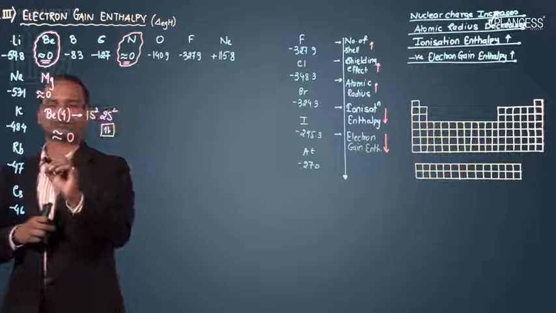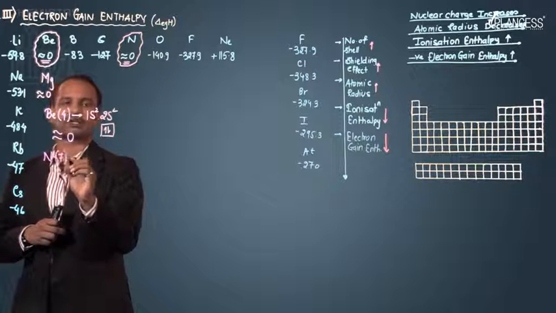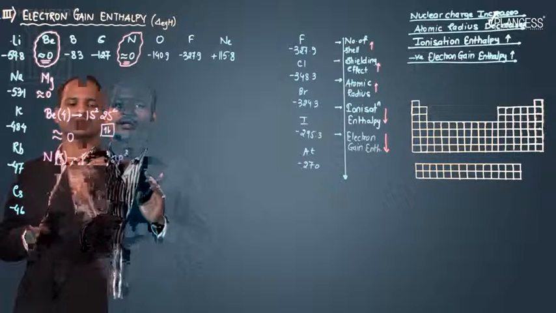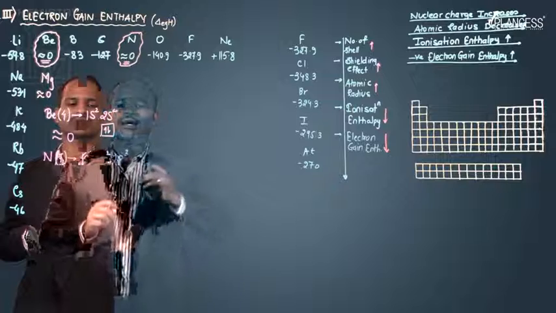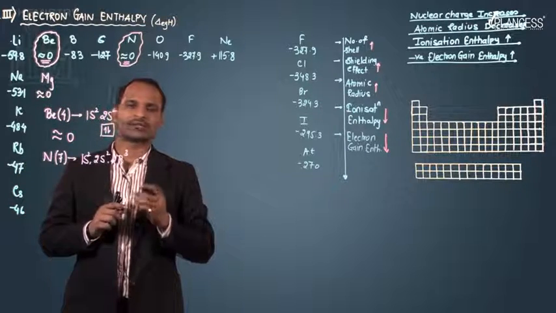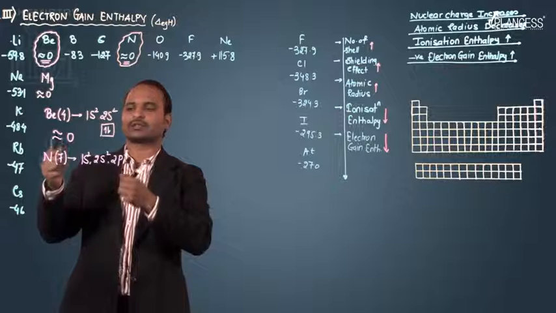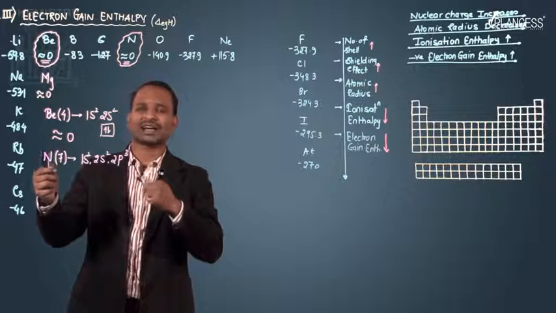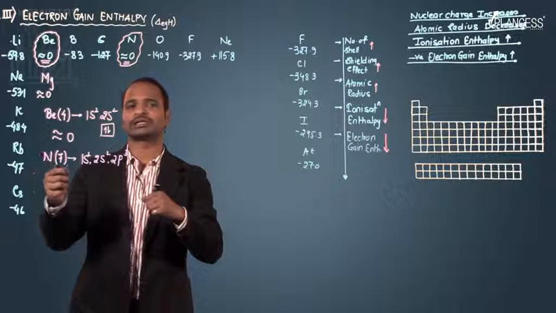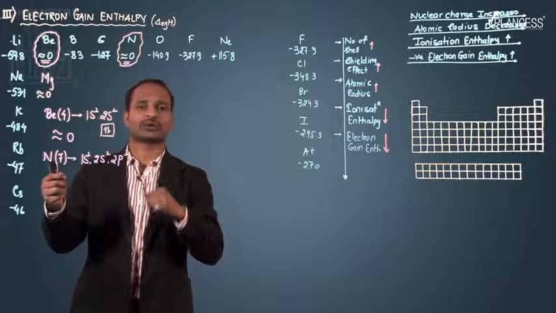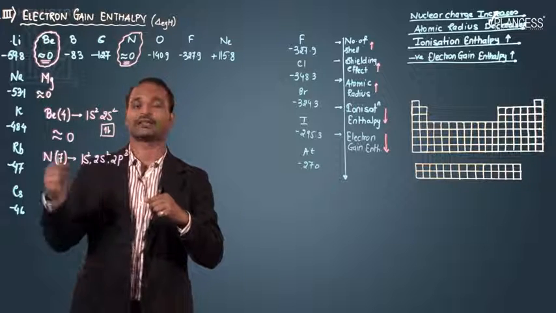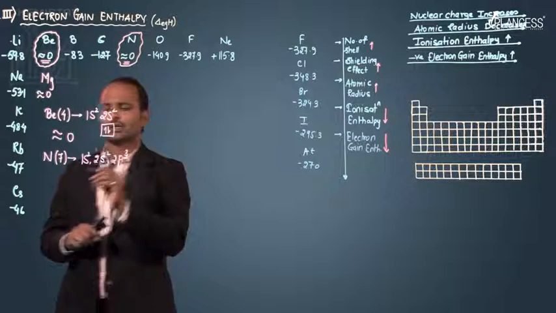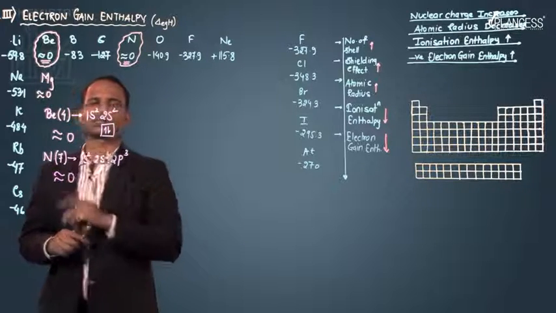The same thing applies to nitrogen. Nitrogen, whose atomic number is 7, has a stable half-filled configuration, and after gaining an electron, its stable configuration will be destroyed. So it doesn't like to gain that electron, and even if nitrogen gains that electron, the attraction between the nucleus and the electron will be very weak, because nitrogen is not showing any interest to gain that electron. If the attraction is weak, a very small amount of energy is evolved, and that's why I can say that for nitrogen this value is 0.